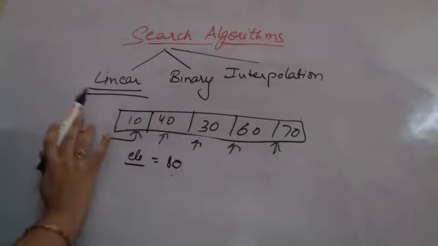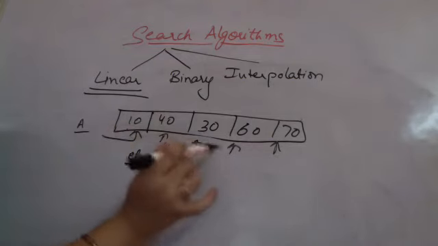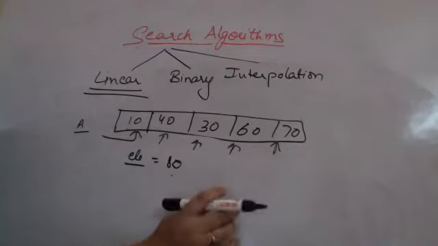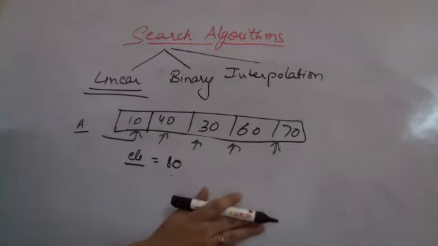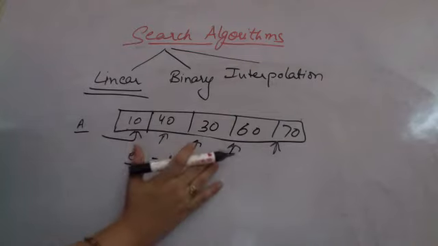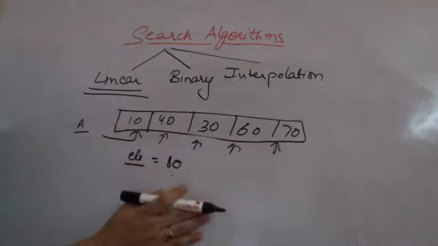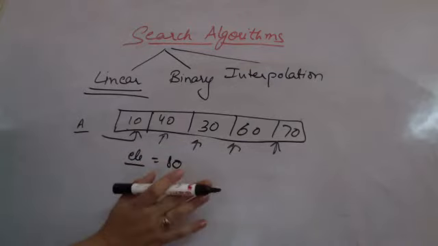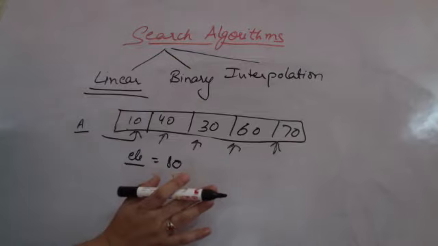This is a simple linear search procedure, one by one. We move through every element of the array and try to search for whatever element we are looking for. In case we have found it, we'll stop and give the position. In case we have not found it, we'll keep on searching till we reach the end of the array.